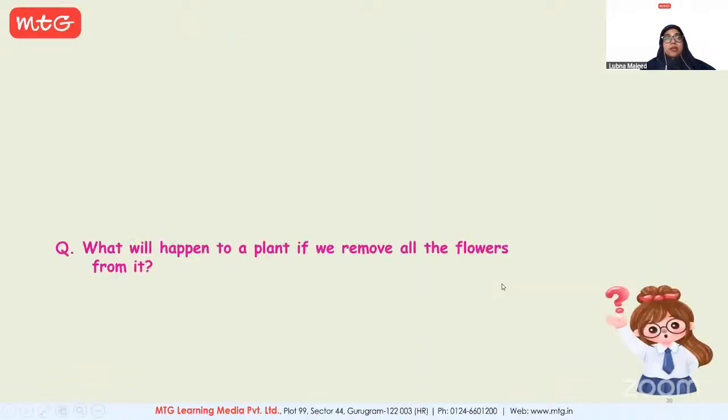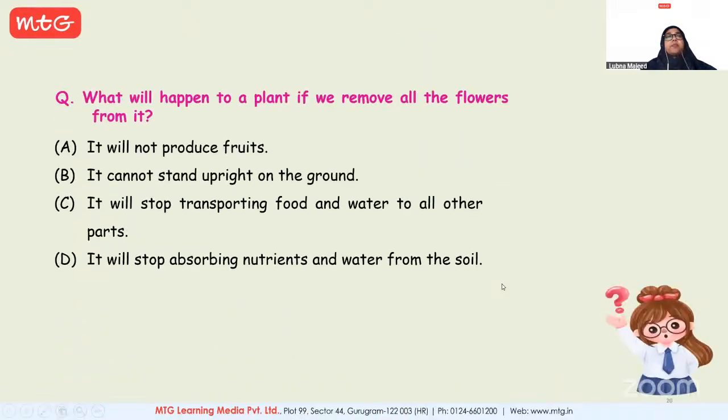Okay, now let's have a look at these questions. What will happen to a plant if we remove all the flowers from it? So you will get such Olympiad questions with options A, B, C, D. What you should do is read the question carefully and underline the important point in it: remove all the flowers. So what will happen if we remove them? It will not produce fruits. Check the second one. It cannot stand upright on the ground. But for standing upright on the ground, you don't need flowers, you need the stem, right?